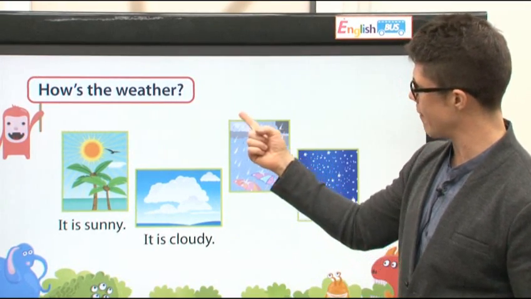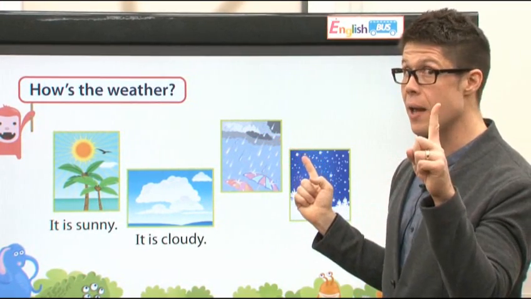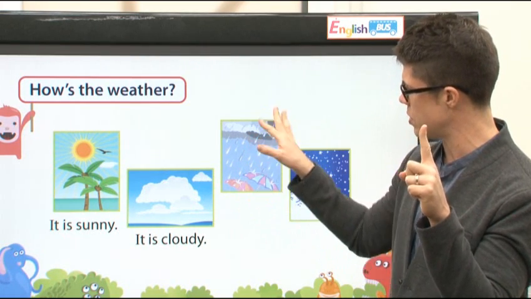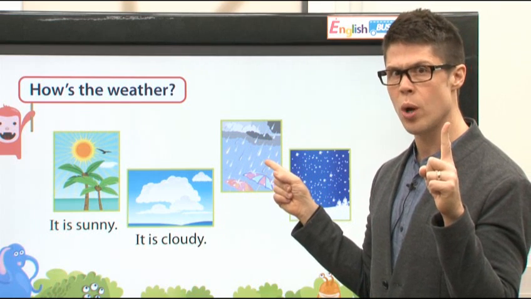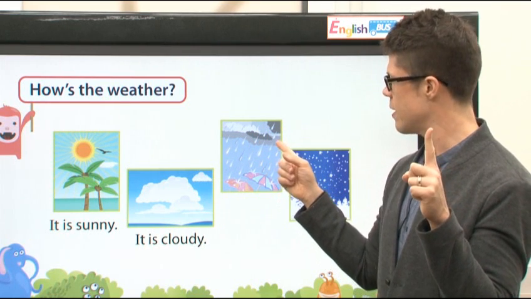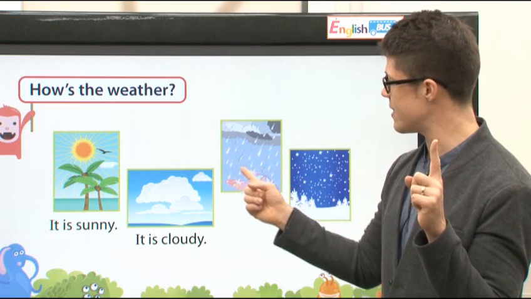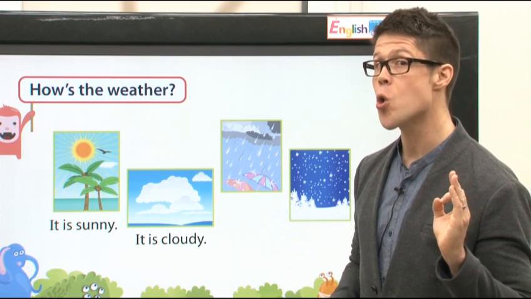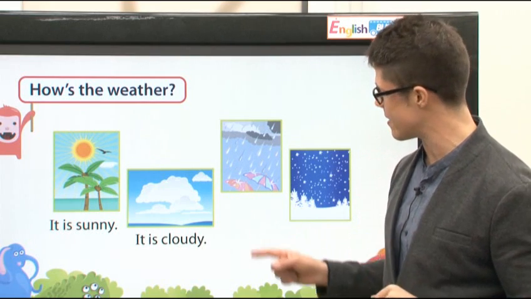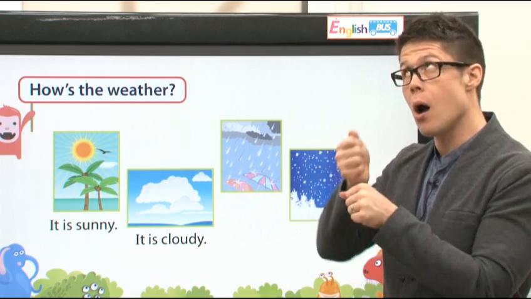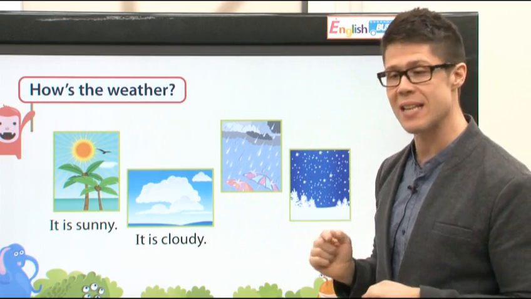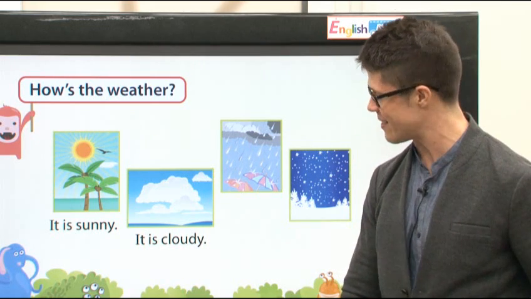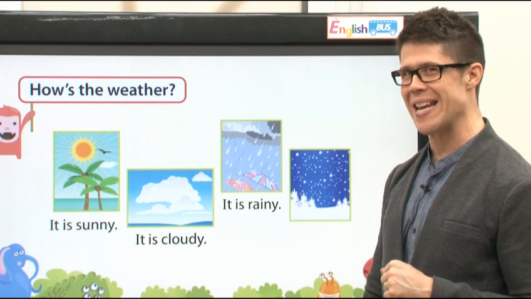Next, here we have some clouds in the sky, but we have one more thing. What is this falling from the clouds? Is this snow? No. Look, snow is white. All right. This is water. Okay. Water falling from the sky is rain. Excellent. Yes. And here are some umbrellas. All right, what do we say? We say, it is raining. Terrific! Yes, the answer is, it is rainy.